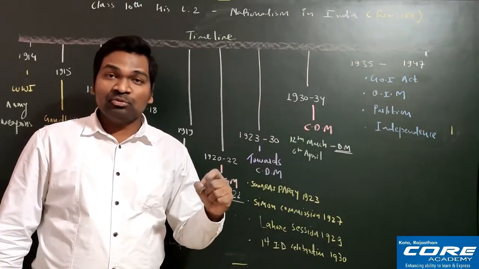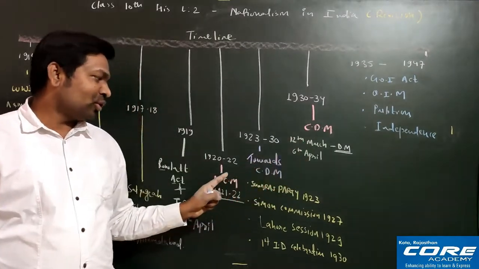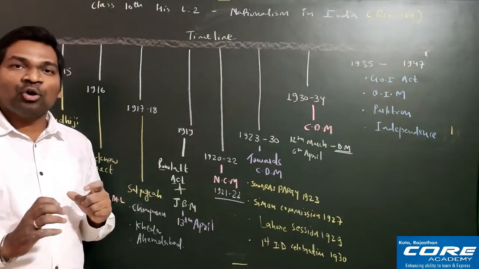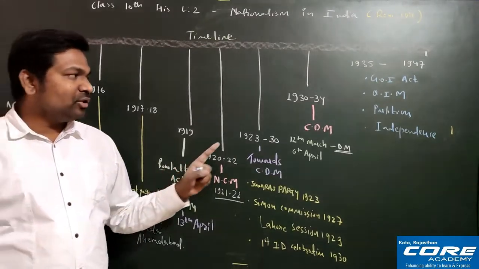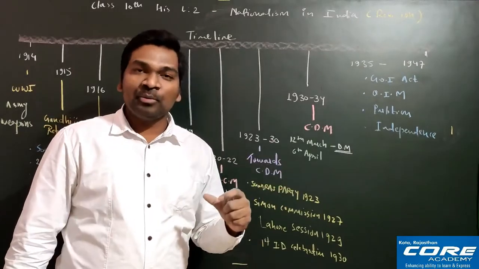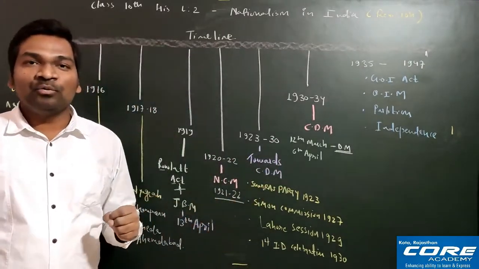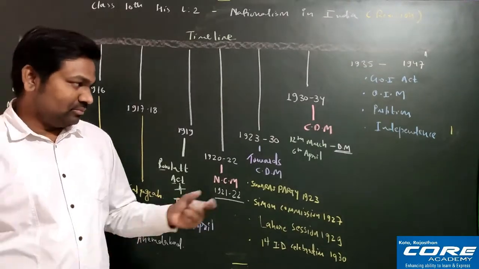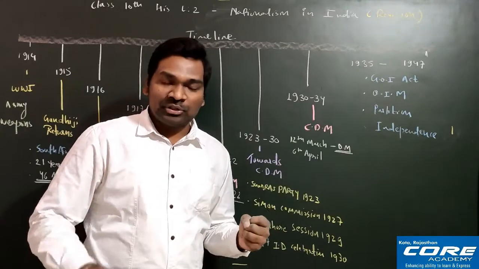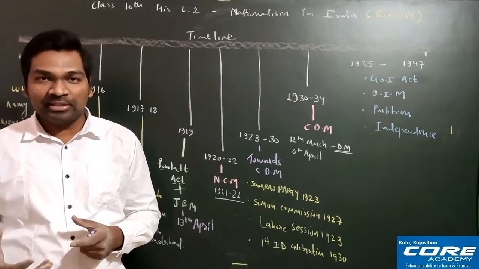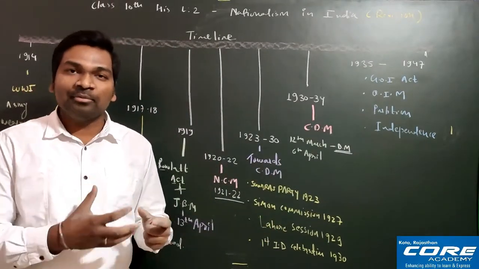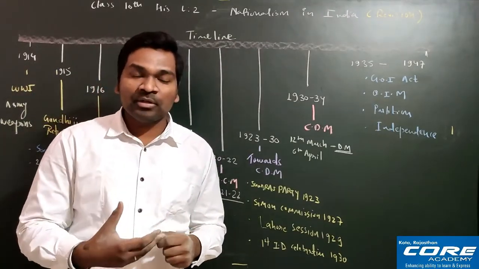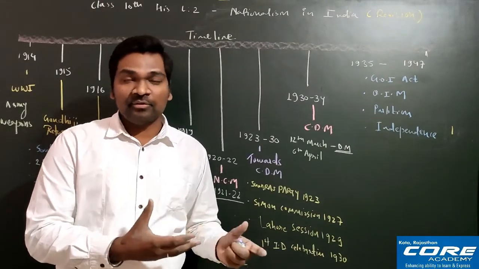So when the civil disobedience movement started, how is it different from the non-cooperation movement? Remember, in the non-cooperation movement we were just not giving cooperation to the Britishers, but in this civil disobedience movement we are not giving cooperation to the Britishers, as well as we are breaking the laws also, the rules and regulations also, right? Like Gandhiji broke the salt law. So similarly other communities also stopped doing many things. For example, the peasants stopped giving chowkidari tax and other taxes, other revenues.